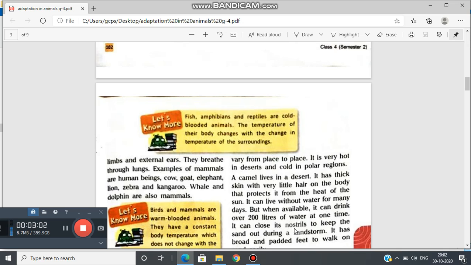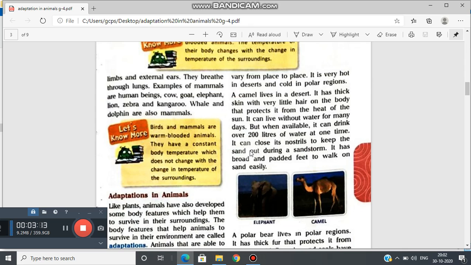It can close its nostrils to keep the sand out during a sandstorm. It has broad and padded feet to walk on sand easily. We can see here elephant and this is camel. You know, we call it the ship of the desert. Which animal is the ship of the desert? Yes, camel. Okay.